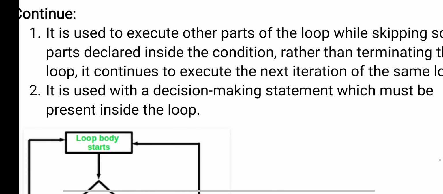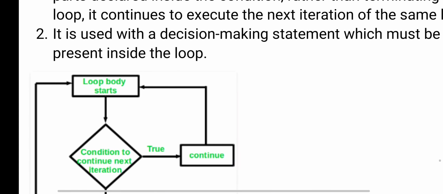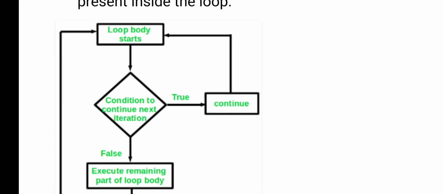Okay, now here you see the flow chart. First you see loop body starts, means we are writing a loop and body execution starts. Inside the body of the loop, we are checking the condition. When the condition is true, we are not executing the remaining statements. When the condition is true, the continue is executed, means again we are going to the loop body. Okay, means only one particular statement will be skipped, the remaining will be executed as usual.